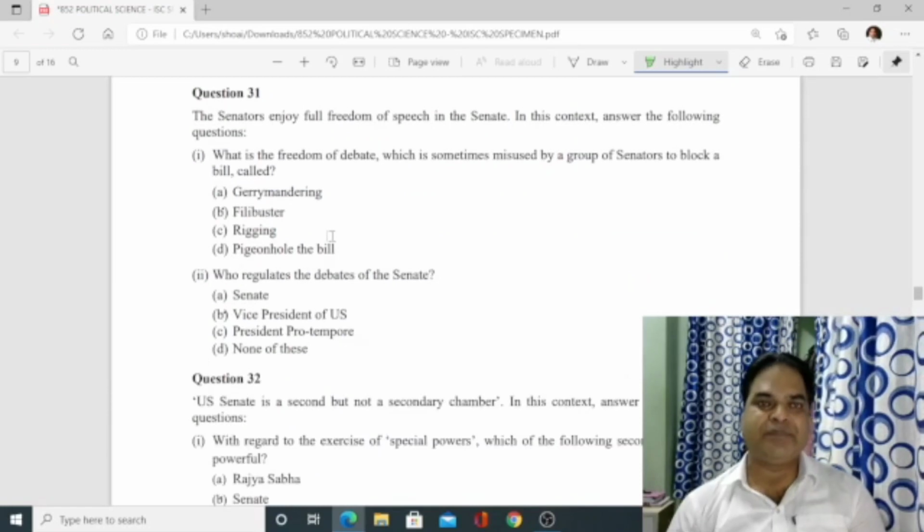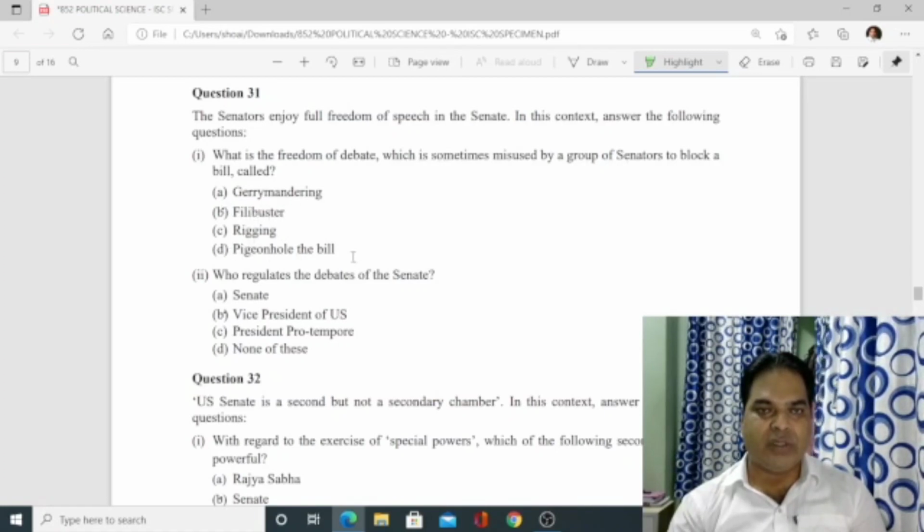Number 30. The senators enjoy full freedom of speech in the Senate. In this context, answer the following question. What is the freedom of debate, which is sometimes misused by a group of senators to block a bill, called: gerrymandering, filibuster, rigging?